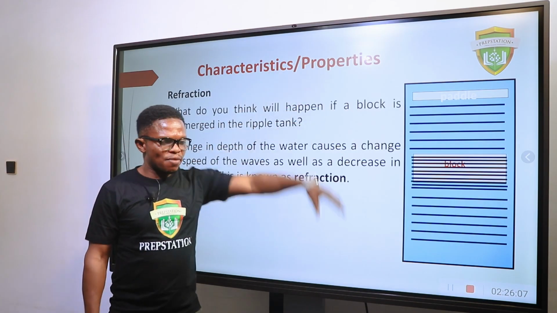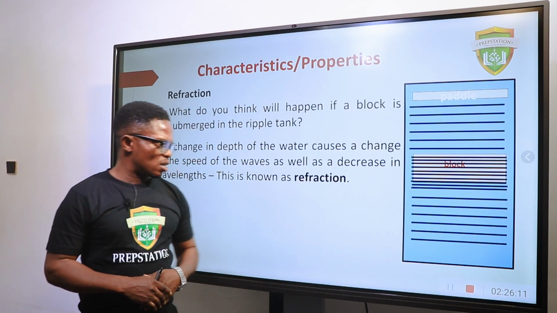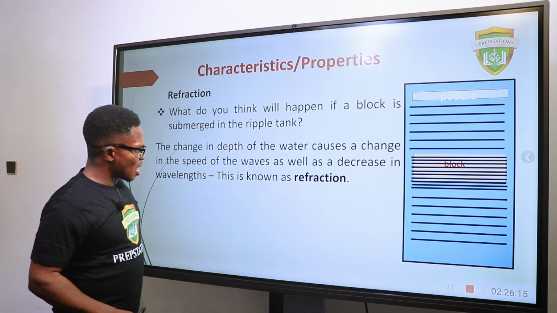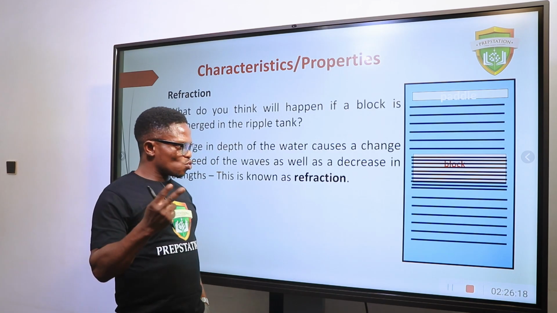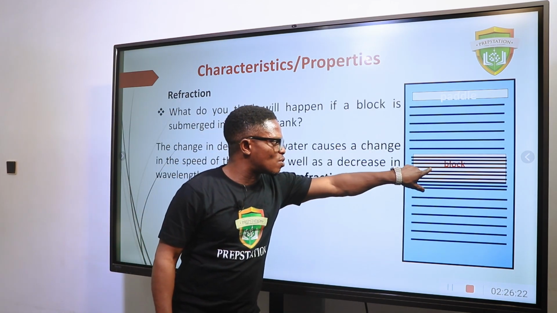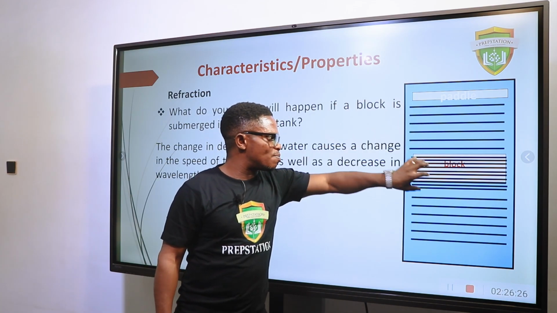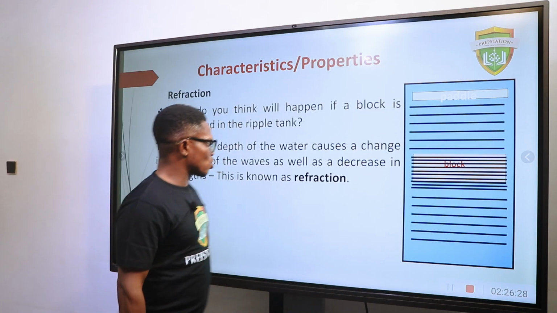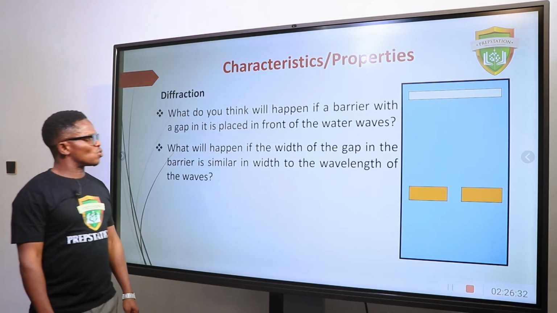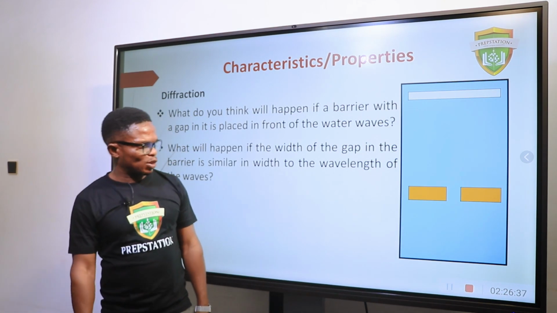So you can define refraction as the change in speed of a wave when it comes across a barrier, or across the boundary of two media with different density. What happens here is density. The density of the water here is different from the density of the water here. This one is deep, but this one is shallow because of the barrier. So that results in refraction. Now let's go to diffraction. What is diffraction? I will use the same ripple tank to explain this.